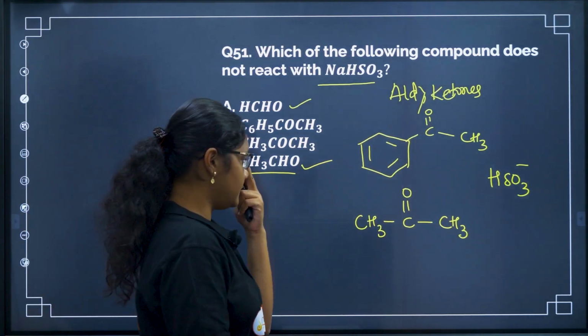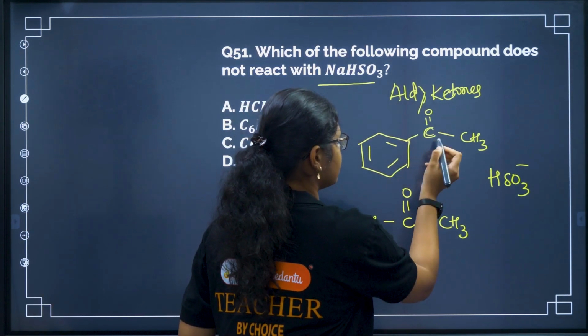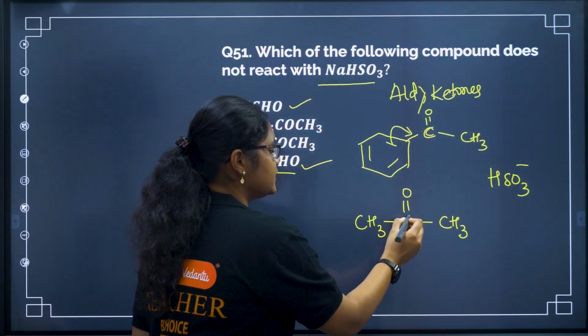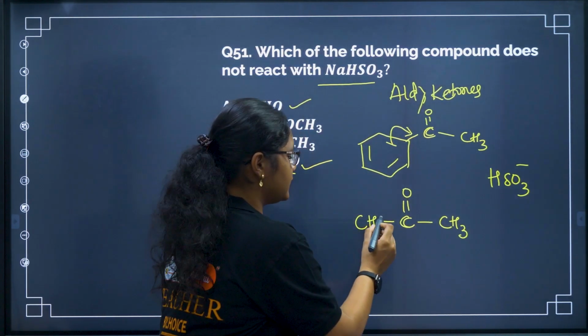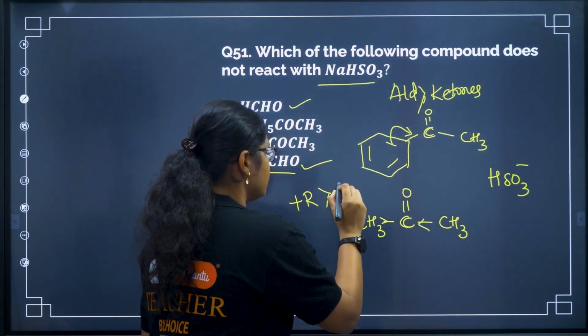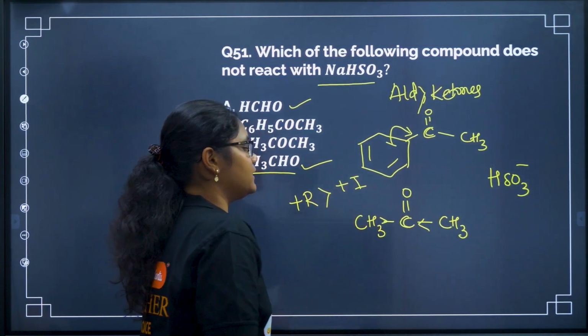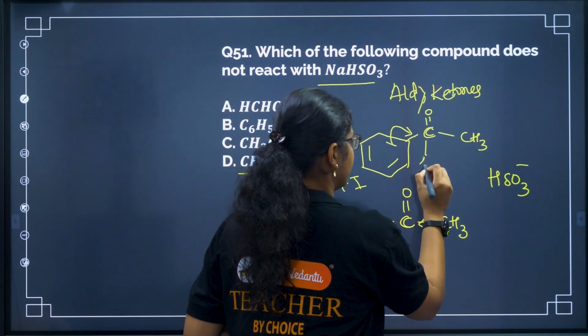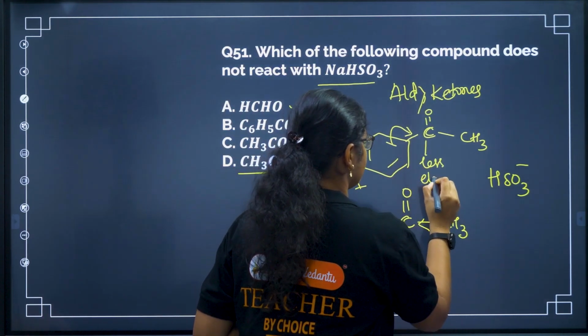But in this one, the carbonyl carbon is less electrophilic due to resonance, right? Whereas this one is more electrophilic. It has an inductive effect here also, but we know plus R is given more priority than plus I. So this carbon is less electrophilic.